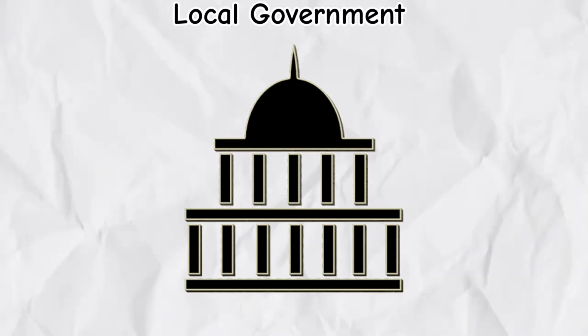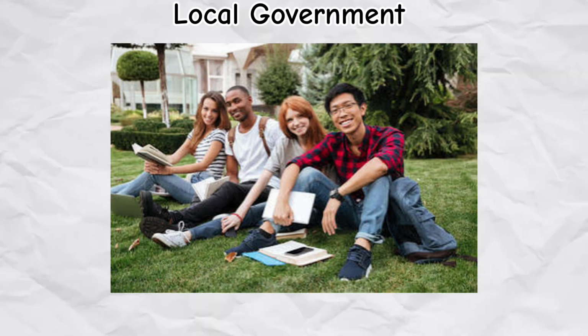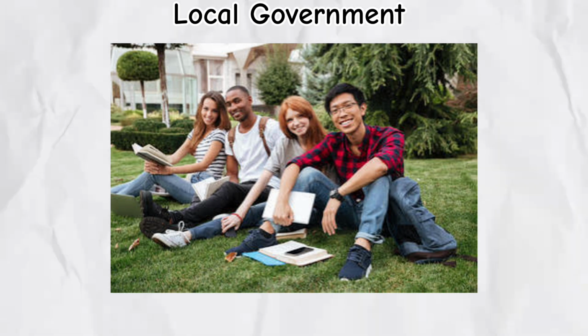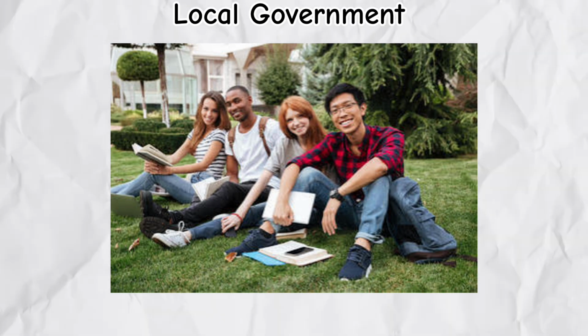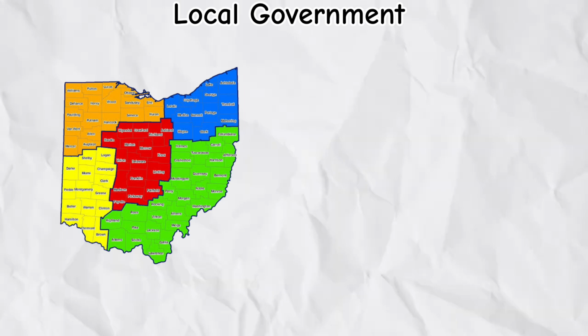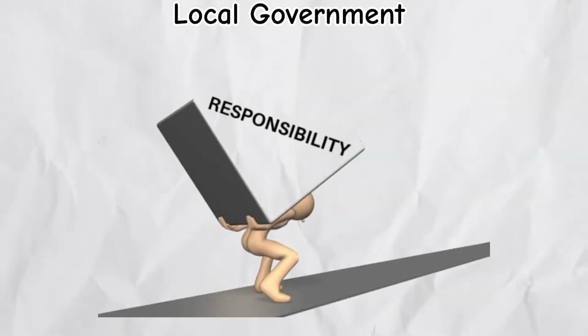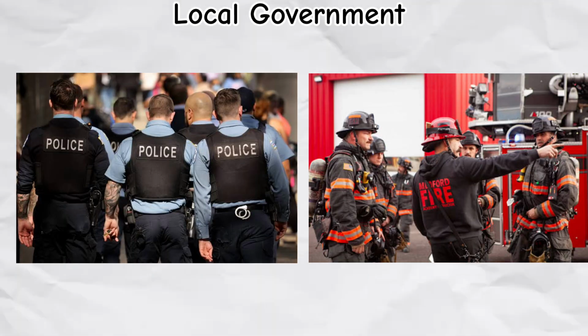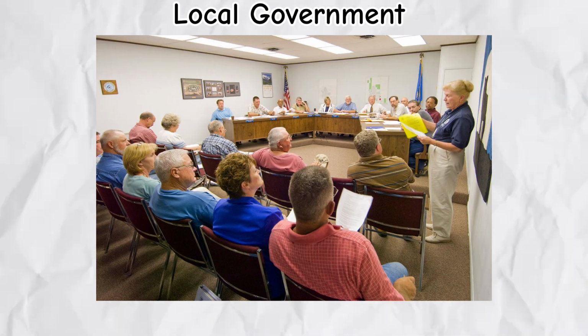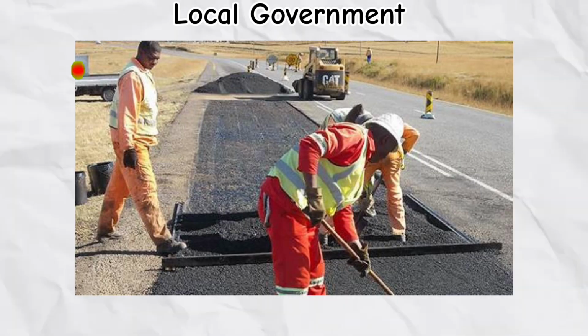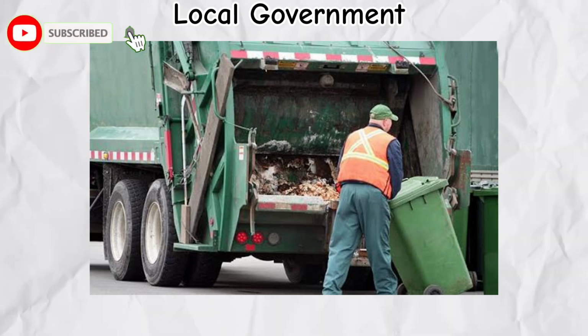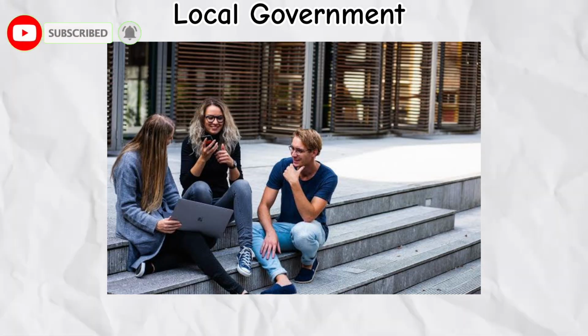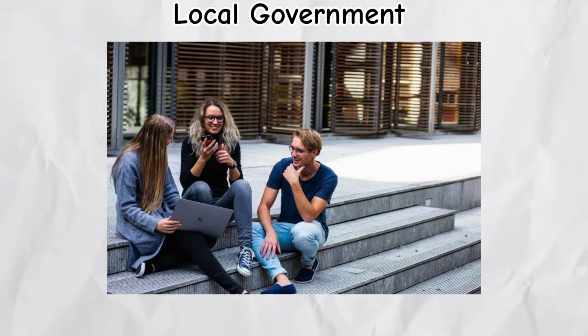At the base of the system are local governments, the level closest to the people and the one that impacts daily life the most. This includes cities, counties, and towns, and their responsibilities are very practical and immediate. Local governments handle services like police and fire departments, public school administration, road maintenance, traffic systems, and waste collection. These are the systems you interact with every day, often without realizing it.